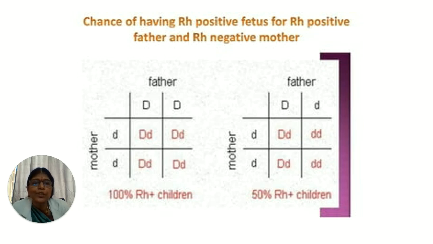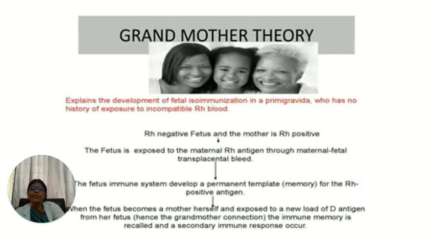Whereas if it is a heterozygous positive father, that is one big D and one small d, only 50% of the children will be RH positive. For a human being to express as RH negative, both the D antigens should not be present, that is, both are small d. That's why only 50% of the children will be affected. But for a homozygous big D father, definitely 100% of the children will be RH positive.